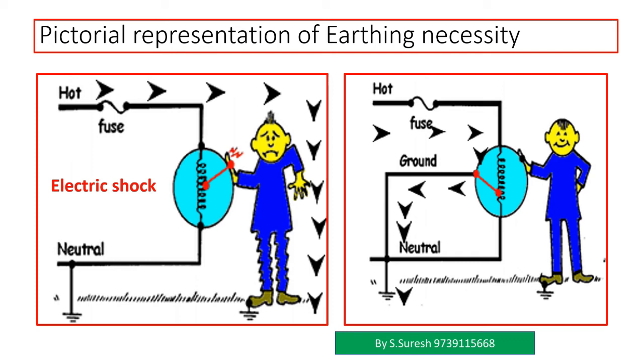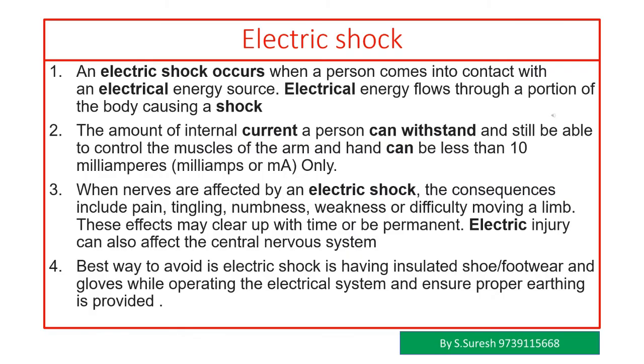earthing is necessary. Let us understand how electrical shock occurs. An electrical shock occurs when a person comes into contact with an electrical energy source. Electrical energy flows through a portion of the body causing a shock. The amount of internal current a person can withstand is less than 10 milliamps. When nerves are affected by an electric shock, the consequences include pain, tingling, numbness, weakness, or difficulty moving a limb. These effects may clear up with time or be permanent.